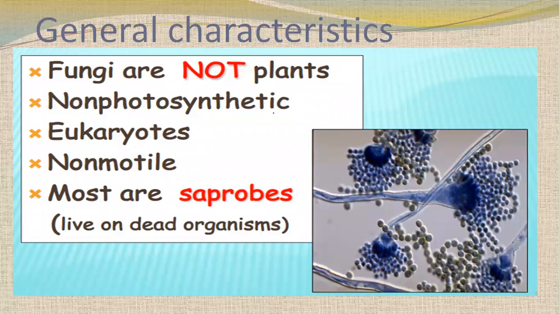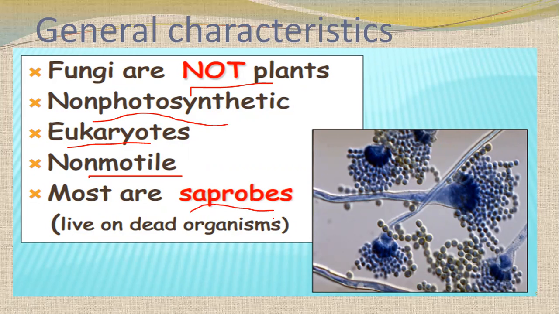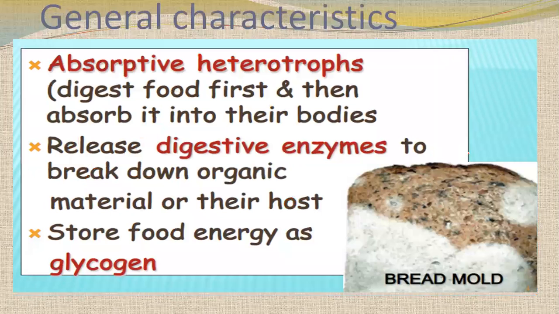So let's talk about their general characteristics. Fungi are not plants. Although they have a cell wall, they are sessile, or we can say non-motile. They are eukaryotes, but they are non-photosynthetic. That's why they are not plants. They are saprobes, having a saprophytic mode of nutrition. It means they live on dead organisms. You can see here one typical structure of conidiophores of fungi.